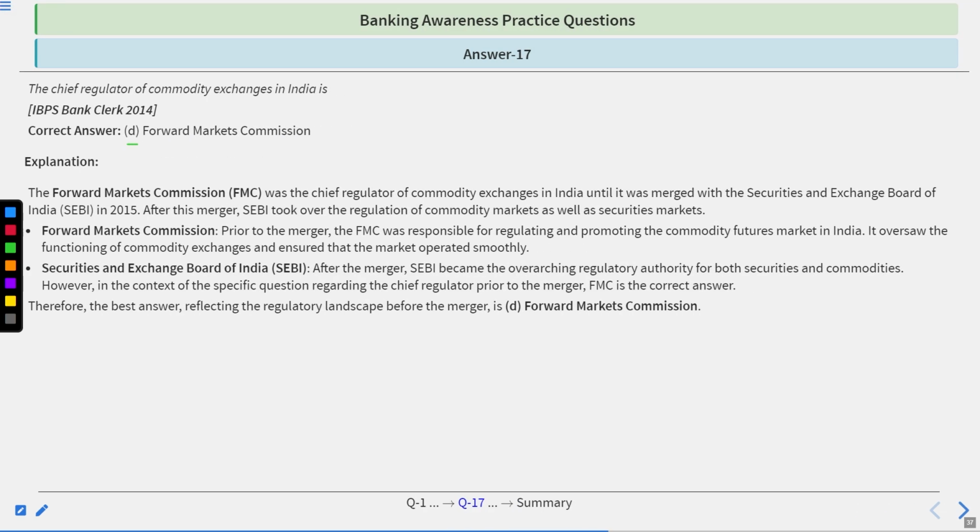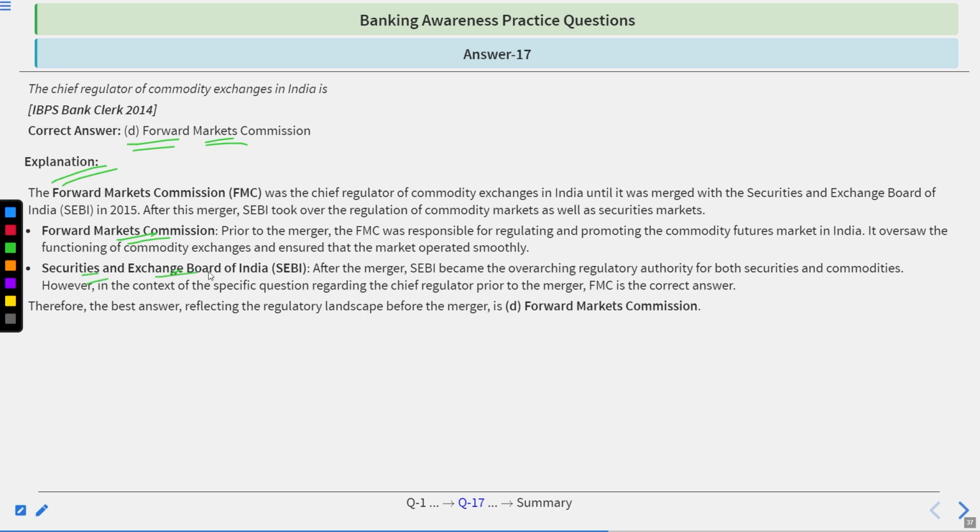Time's up. Correct answer is D. Explanation. The FMC was the chief regulator of the commodity exchanges in India until it was merged with SEBI in 2015. After this merger, SEBI took over the regulation of the commodity market as well as the securities market. Prior to the merger, FMC was responsible for regulating and promoting commodity futures in India, oversaw the functioning of commodity exchanges, and ensured that the market operated smoothly.